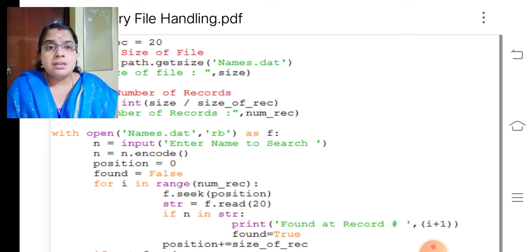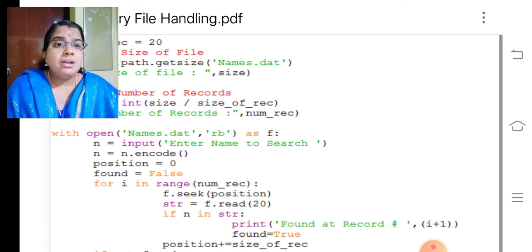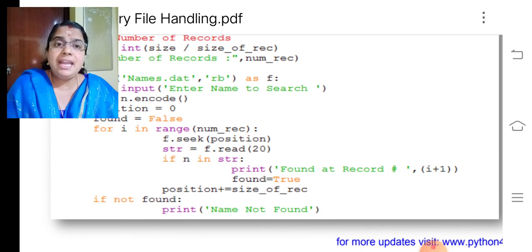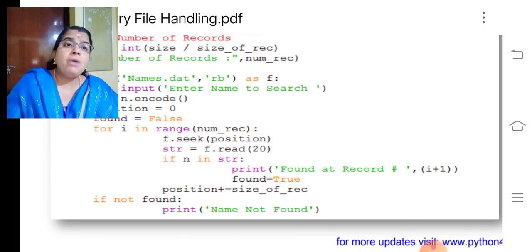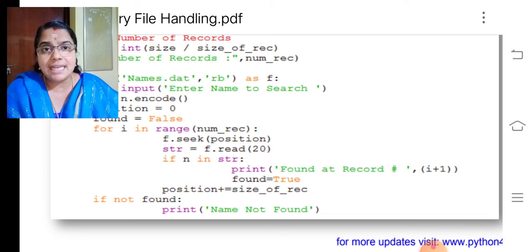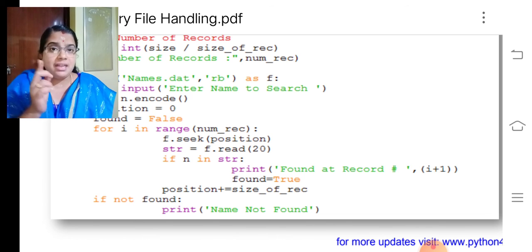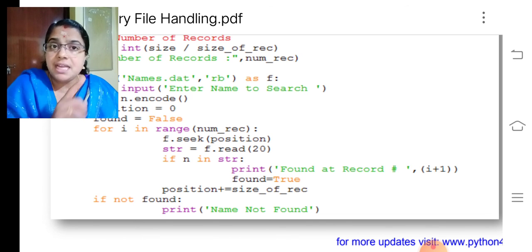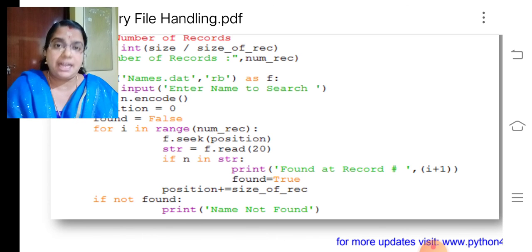Then seek the position. Position is 0 now. Then read the value. Then if n in str, that is if we are getting the name in the str, then found at the record. We will give the position, in that particular position the record is found. The found becomes true. So found is considered as a flag variable. Then position plus equal to size of record. If the if statement is false, we need to try for the next record. That is why position plus equal to size of record. The next 20th byte will be stored in the position.